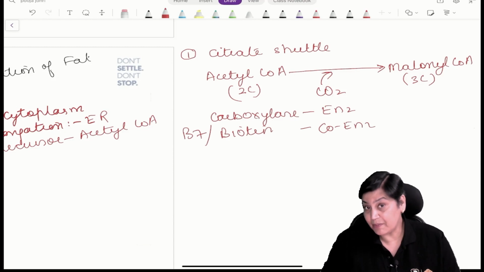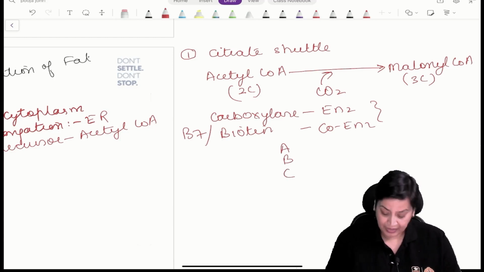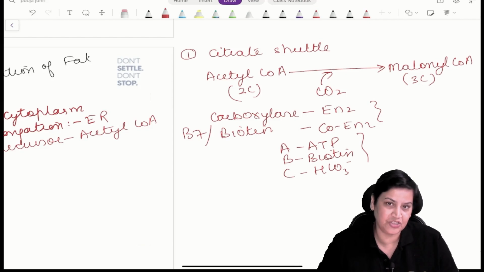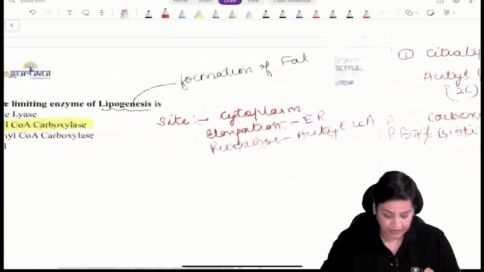Always remember, B7 or carboxylation always requires ABC. ABC is the mnemonic to remember. A stands for ATP, B stands for biotin, and C stands for bicarbonate ions. These three things are required for carboxylation, and this becomes the rate limiting enzyme. So the answer to this question is clear.